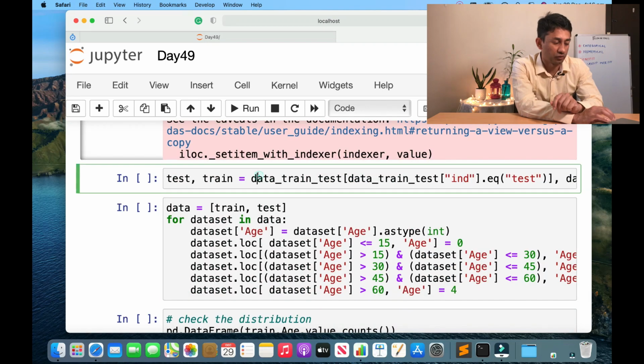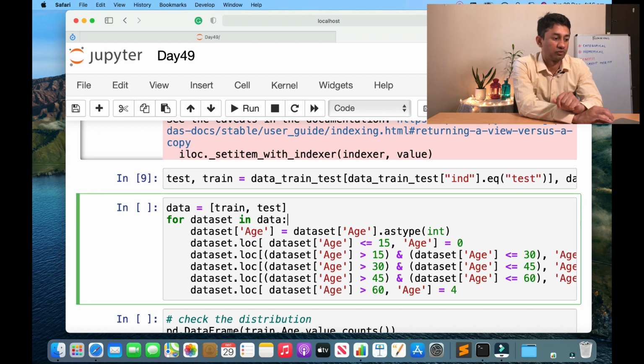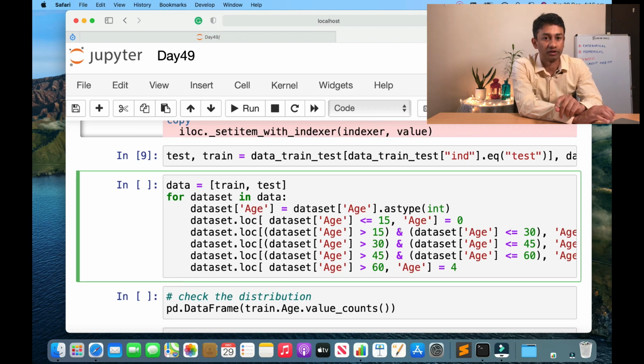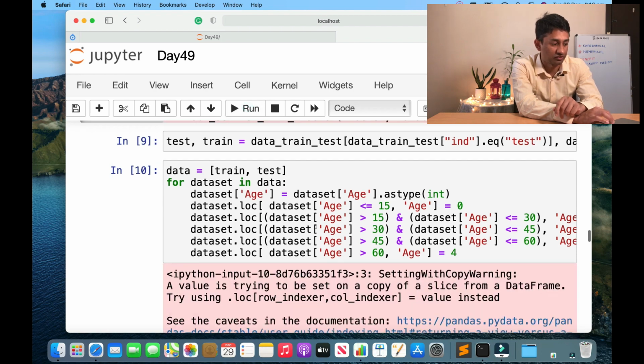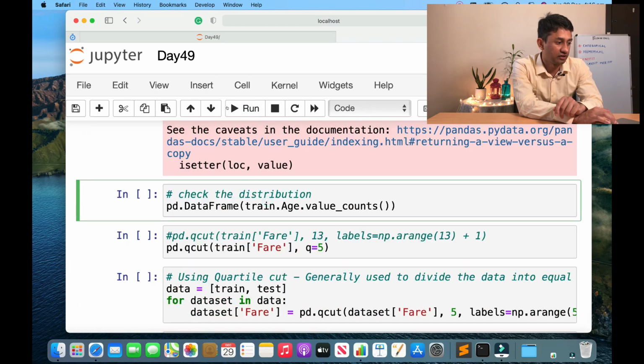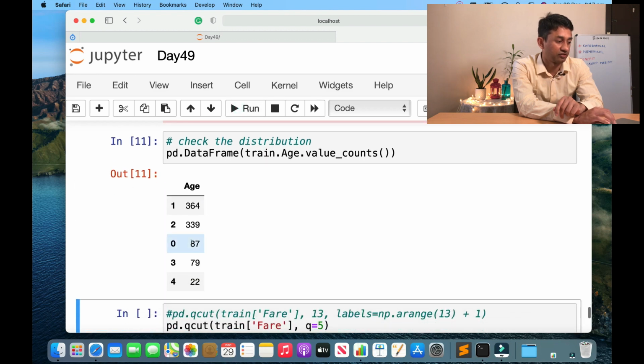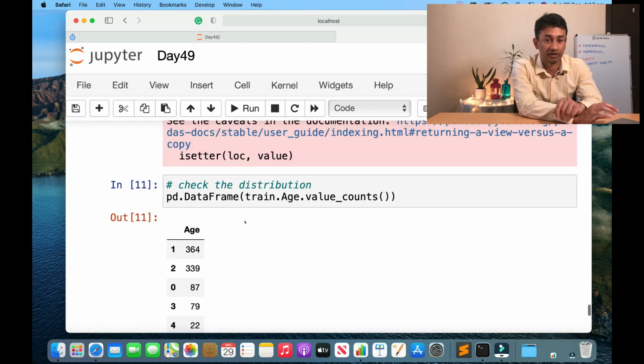Then I'm going to split the training as well as test data set back. And then I'm going to use binning. I'm going to create various categories for age. So whenever the age is less than 15, it's considered as 0, 15 to 30 as 1, 30 to 45 as 2, and so on. This replacement will occur across both training as well as test data set. Now if I look at the distribution for age, you can see that it's between 0 and 4. So the values have been replaced with the mapping that we have given.